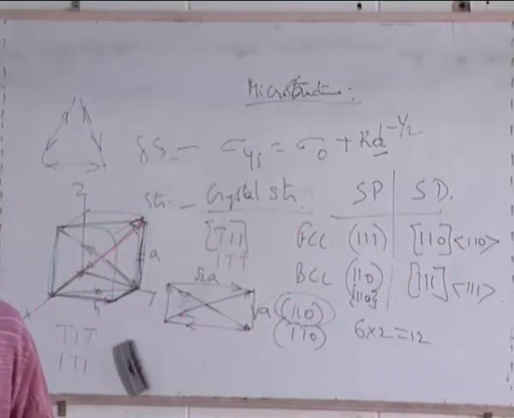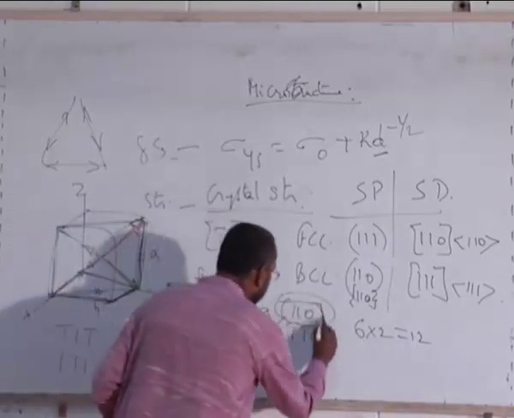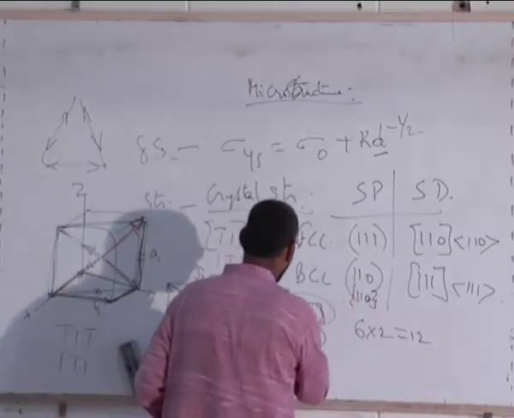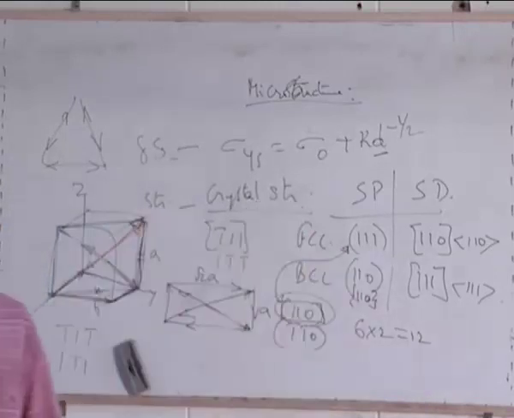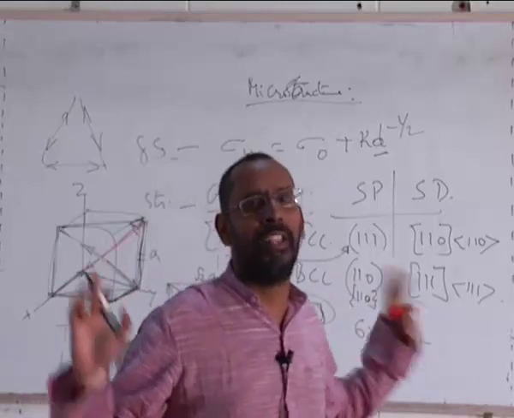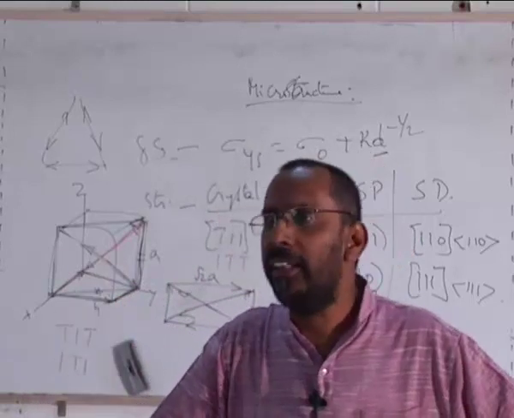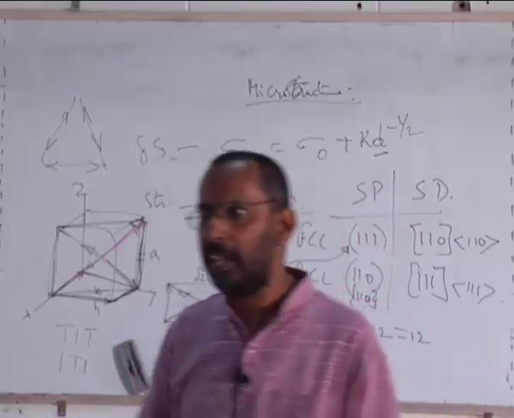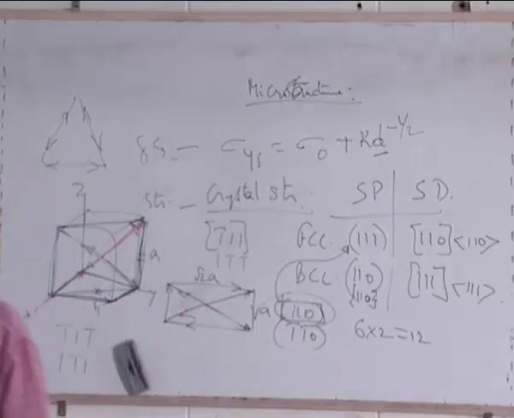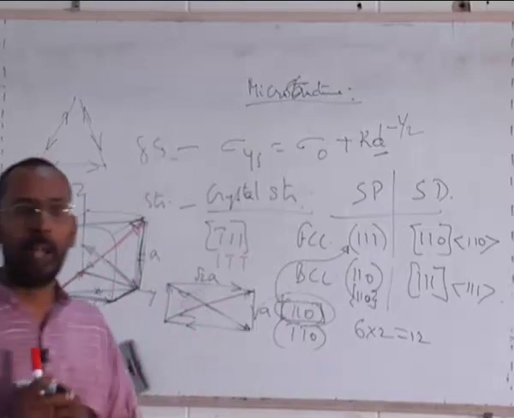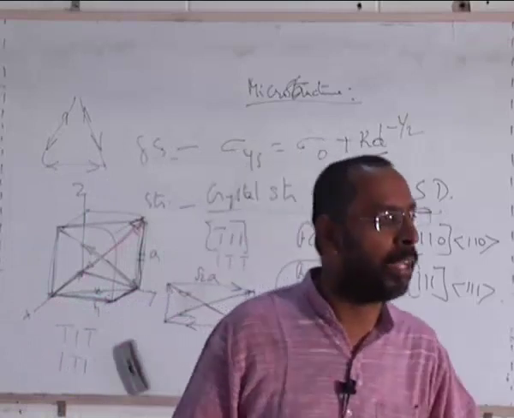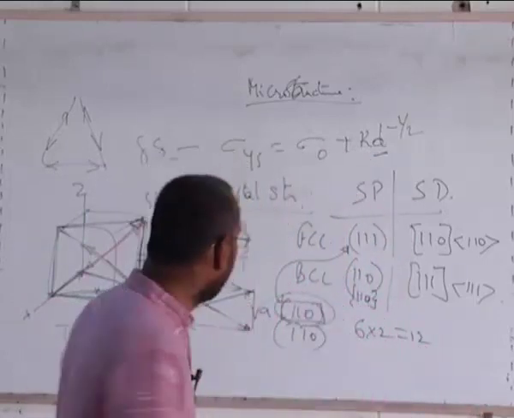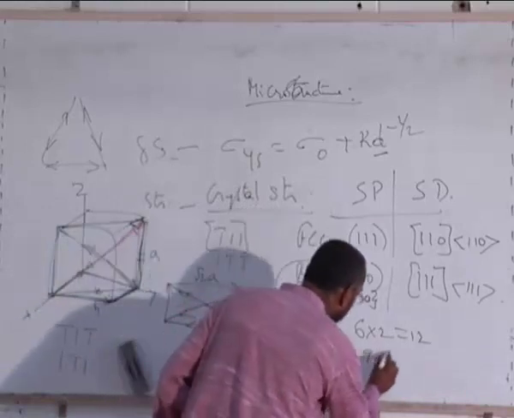The issue is why we say these additional slip planes is because of one single reason. The reason is that this plane is not as close packed as this plane. 111 plane of FCC is the closest packed plane that you can think of. The packing density of that plane. Do you know how to calculate packing density of a plane? Okay. When you say packing density of a unit cell, you can also talk of packing density of a plane. That means the area in that plane occupied by atoms. If I calculate that, you will see that for 111 it turns out to be 91%.